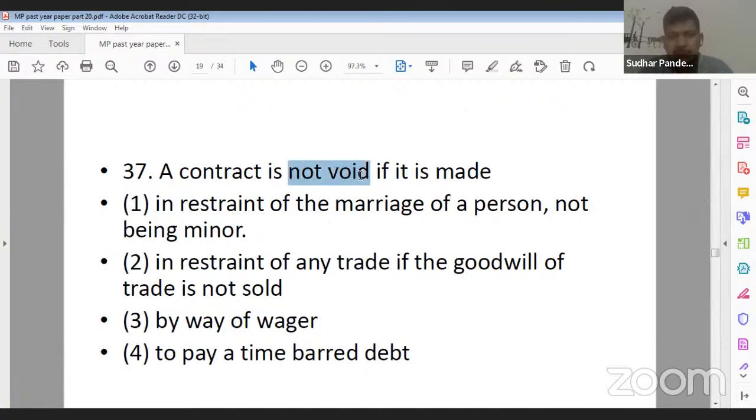Now here they are asking which of the following contracts is not void. So in simple terms, they are asking a contract is valid if it is made. Not void means valid. In question number 37, they have played with the language of the provision, the language of the question. So what should be the correct answer? Question number 37.